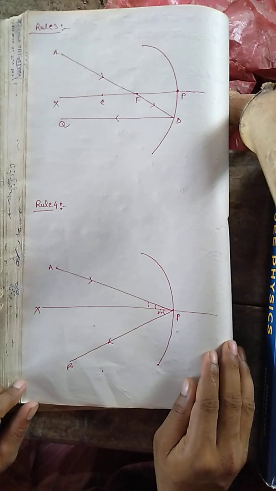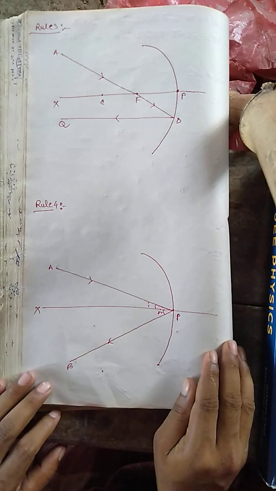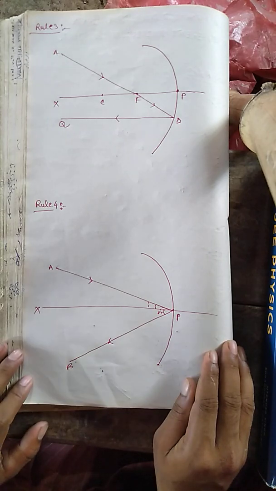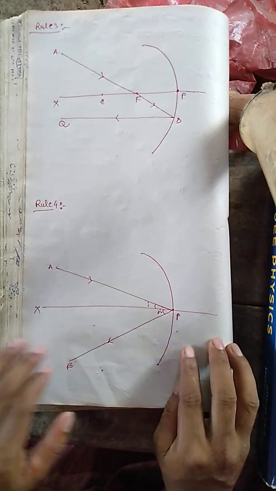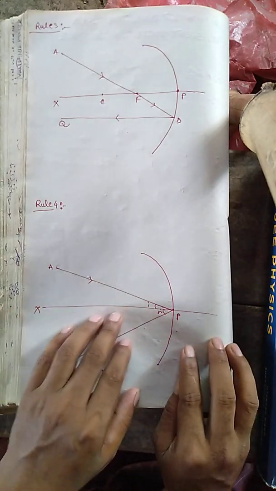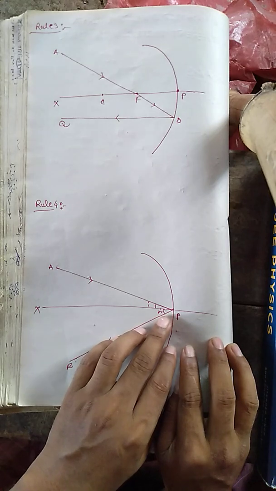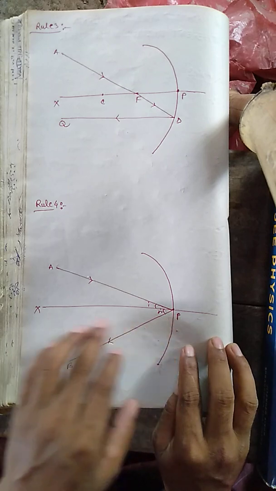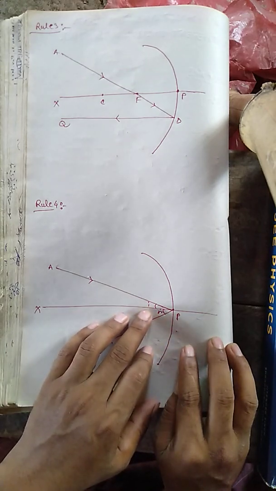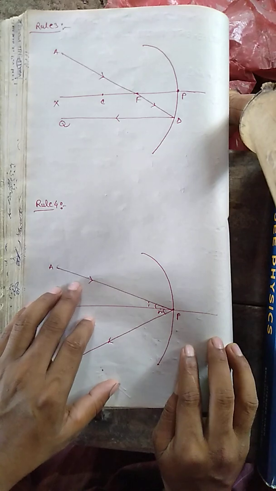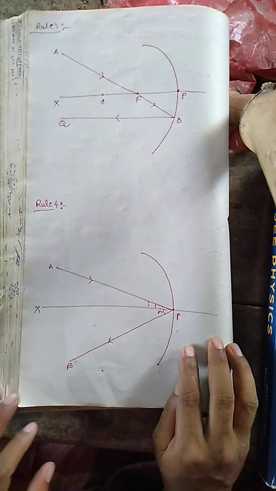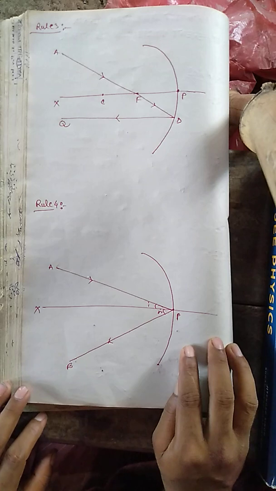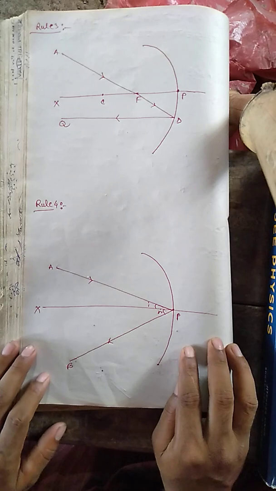We can understand this is oblique incidence because the principal axis XP is the normal to the reflection. So the incident ray falls on the concave mirror at the pole P obliquely, and after reflection the reflected ray is also reflected back obliquely. So this is rule 4.